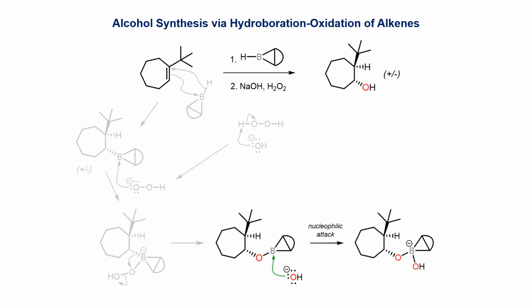Once the 6-electron boron has been reformed, it is able to be attacked by hydroxide in the solution to give a new species that is again negatively charged. This is then ready to release the alkoxide in the final steps of alcohol formation.